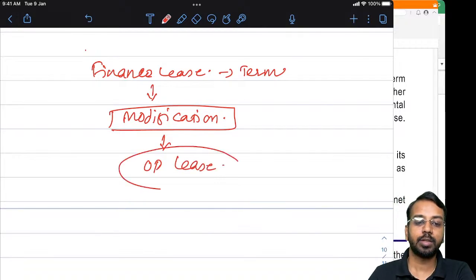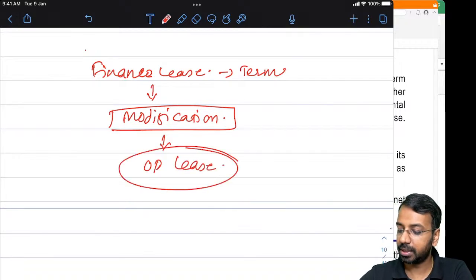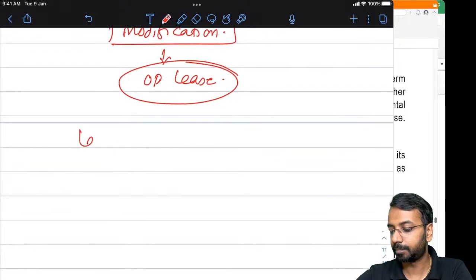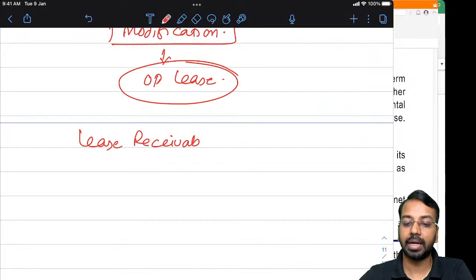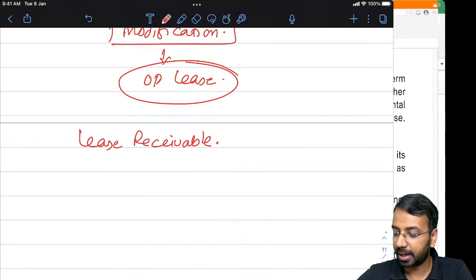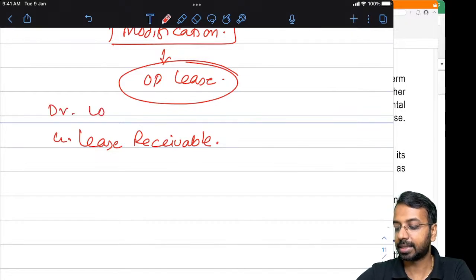Now in these kinds of cases, because of this modification, this becomes an operating lease. Now when this becomes an operating lease, whatever is the lease receivable that is there in the books will be credited, and you will debit the lorries or asset. By what amount?